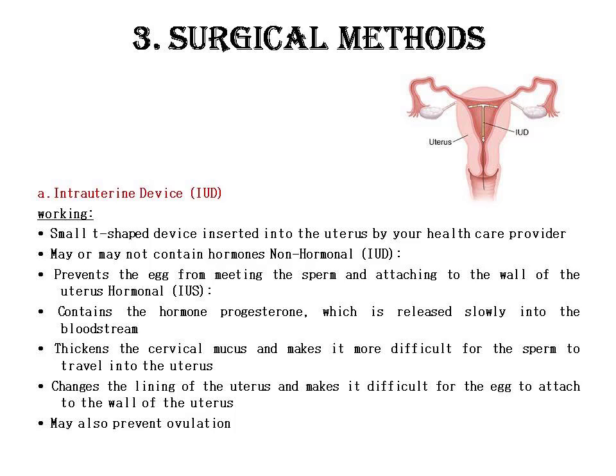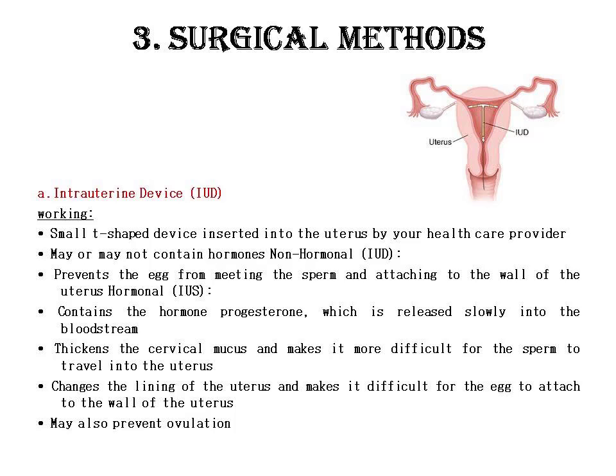If it doesn't contain any hormones, you will call it a non-hormonal intrauterine device. Suppose this device has hormones, then it prevents the egg from meeting the sperm and attaching to the walls of the uterus. This is the hormonal intrauterine device.